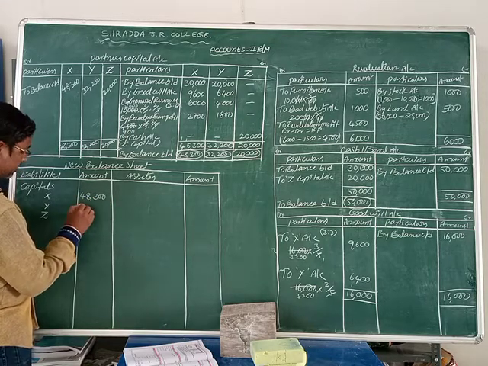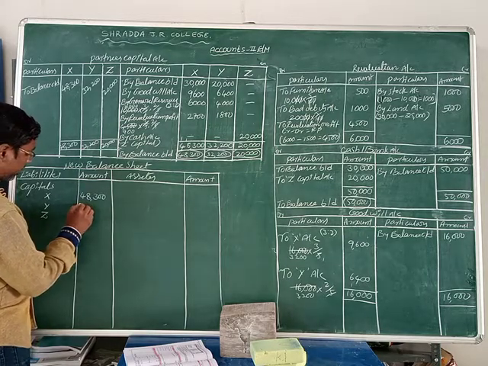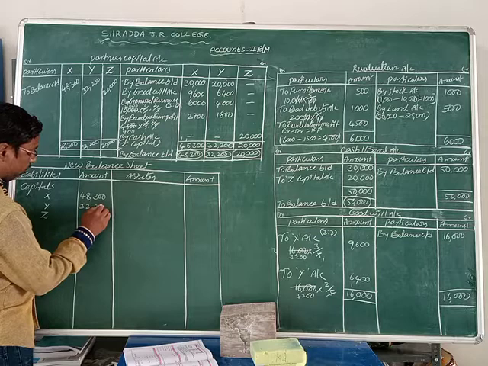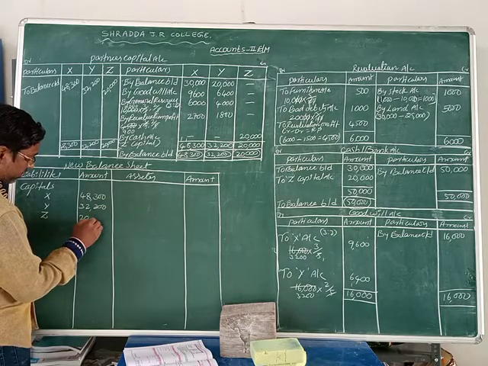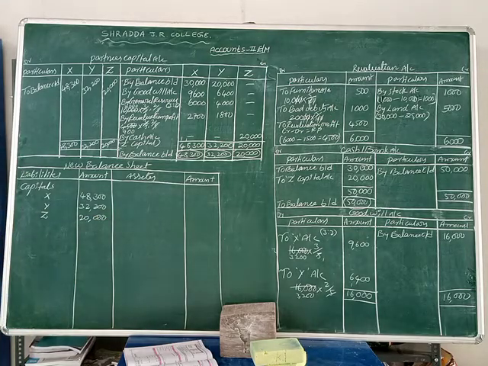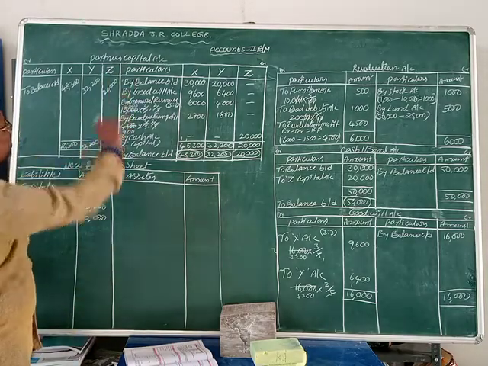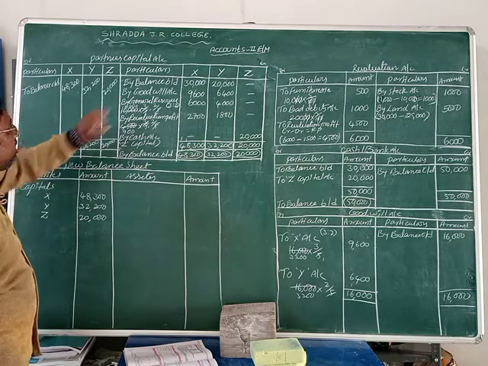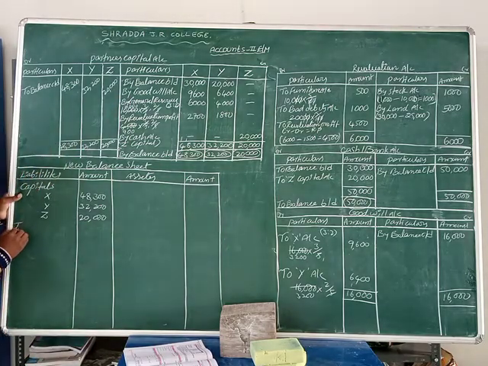Y value is 32,200 and Z is 20,000. These are the capitals of the partners. Now next one is general reserves. Already we have taken it into the partners capital account. Now next one is trade creditors.